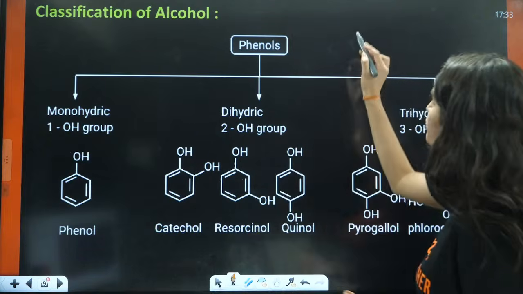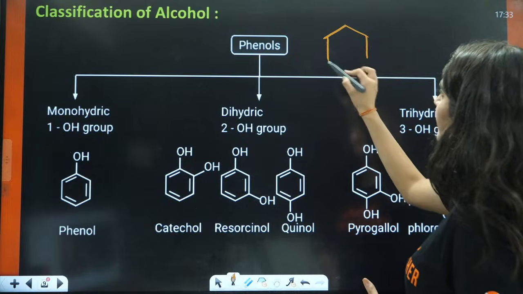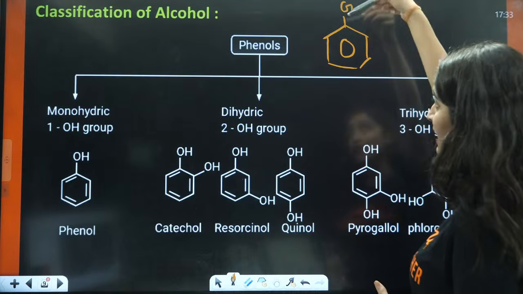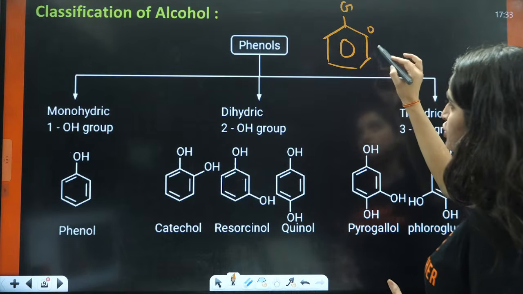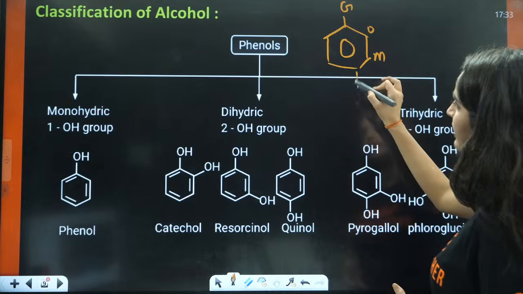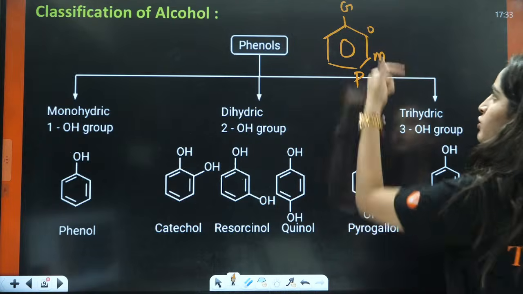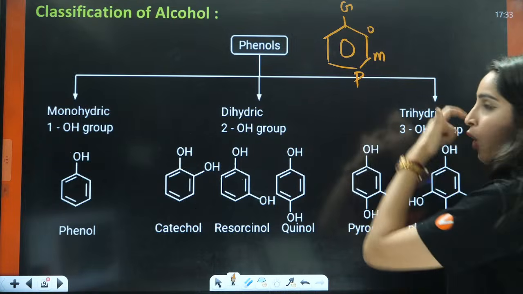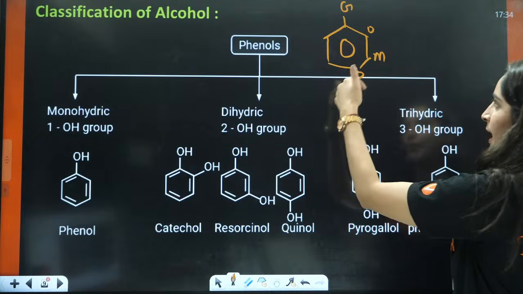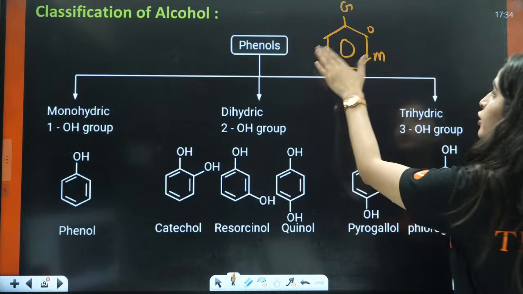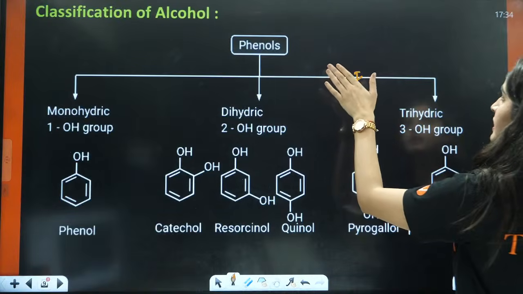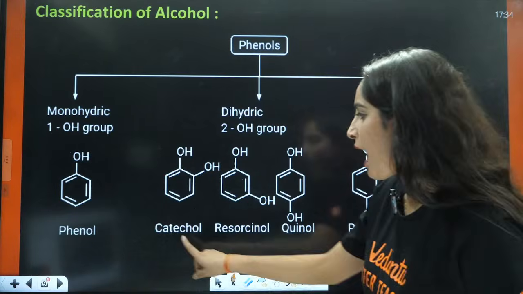Now, what is an ortho position? If you talk about a ring, for example, a group is attached here, right? Next to this group is called the ortho position and next to that is called meta and this is called a para position. So, it is ortho, meta, para, right? OMP, ortho, meta, para. So, now, let us see that, here you have catechol.